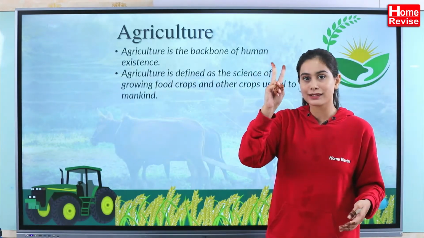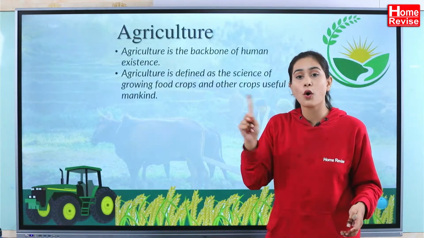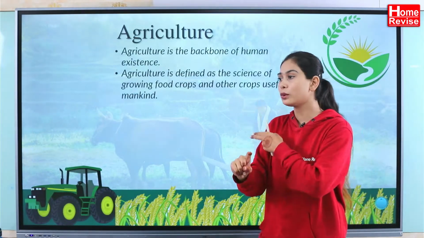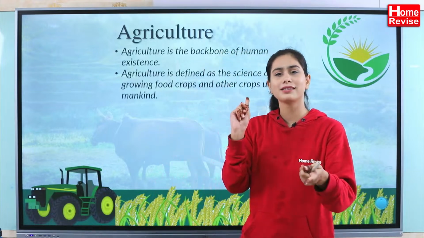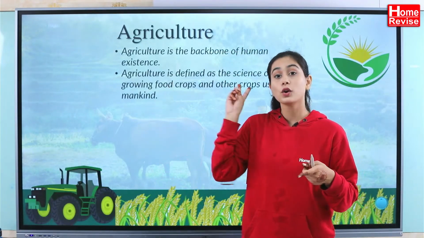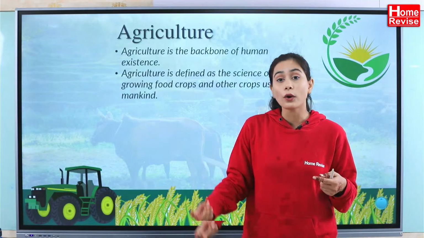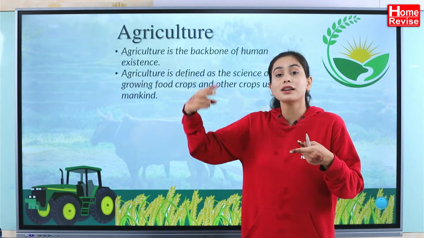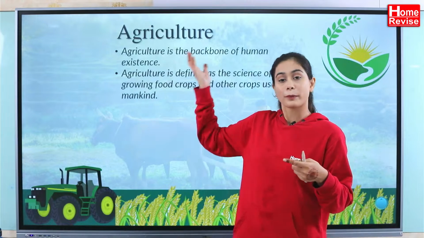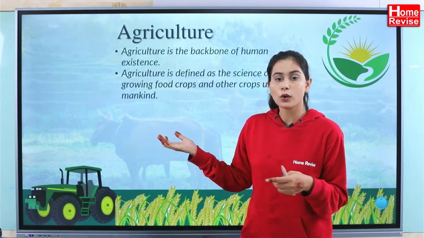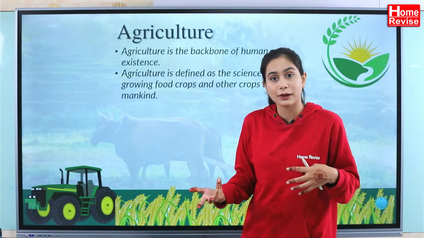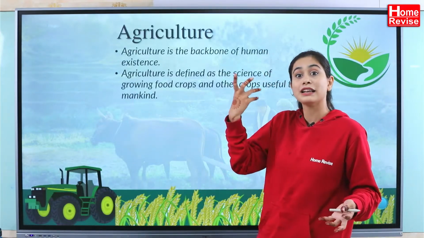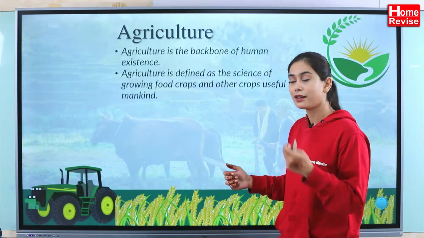So remember two things. Agriculture is not all about the food crops. It is not only that you are getting your groundnut, your pulses, cereals from this. You are also getting other things, your cotton, and other things which we call cash crops. We are going to study about that. So it is the food crops as well as the other crops which are useful to mankind. Indigo, and we get different kinds of dyes from the plants, right?